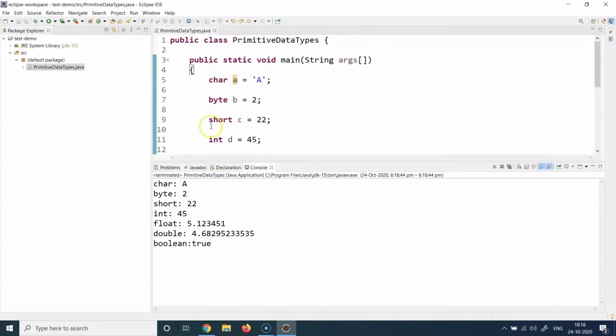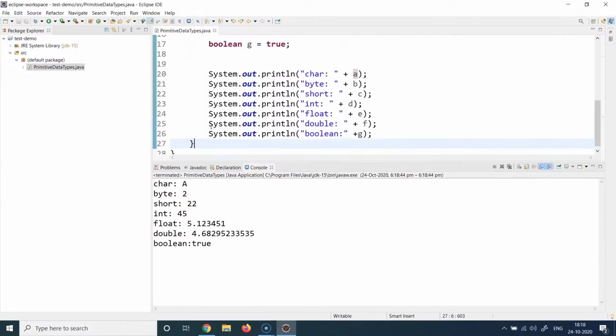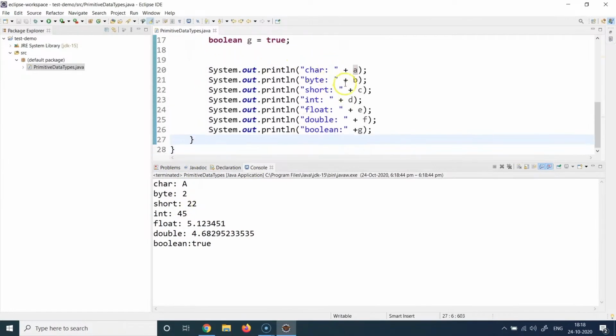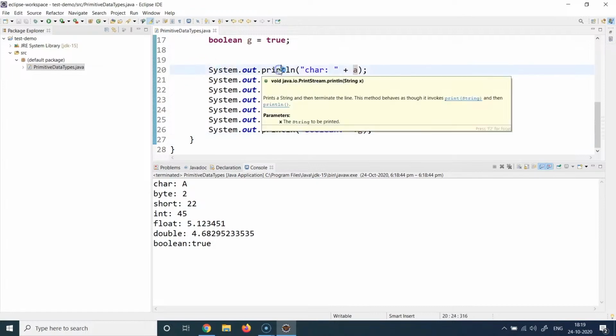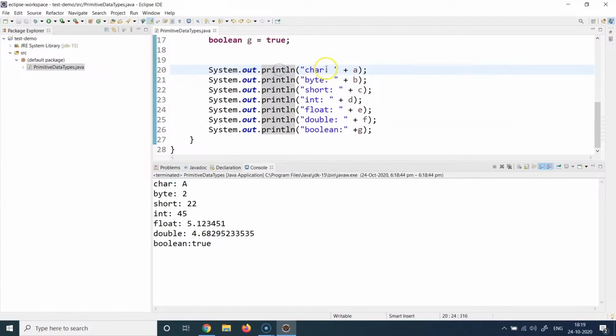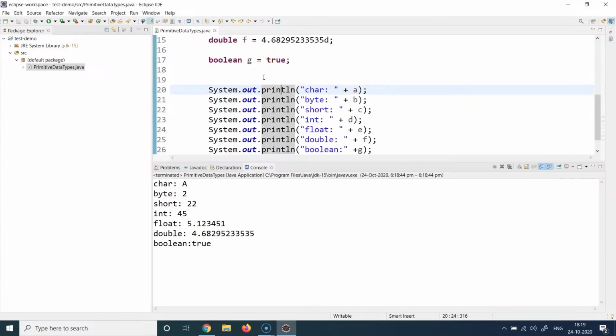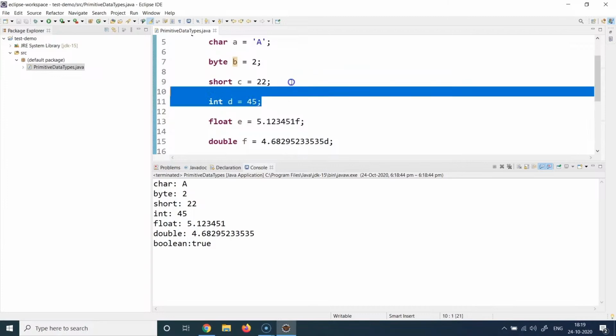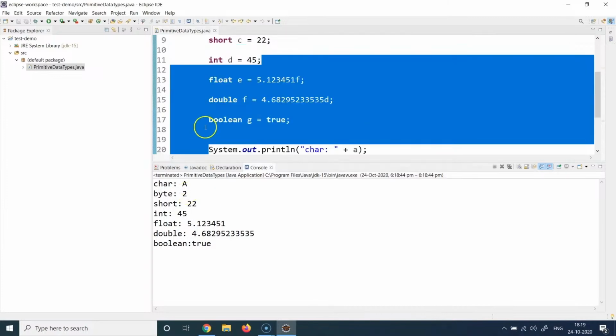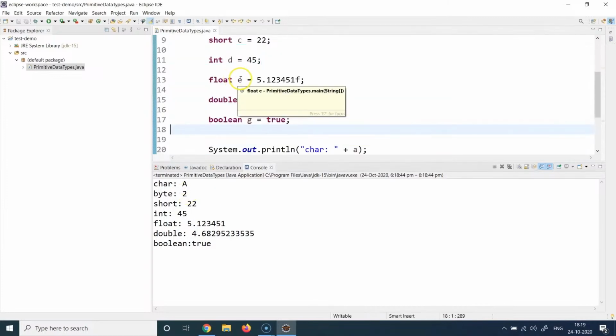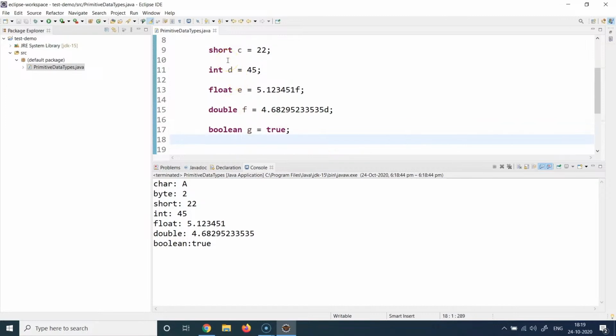So you can see all the variables have been printed here, and this is coming from these print statements. Like I said, system.out.println is used to basically print anything, and I've used that to print all the variables here. First, I'm printing the char variable whose value is a. Then I'm using the byte variable, which is denoted by b and whose value is 2. So you can see the value is 2 here. Then I'm printing the third variable, which is c, which is a short type variable, which has a value 22.